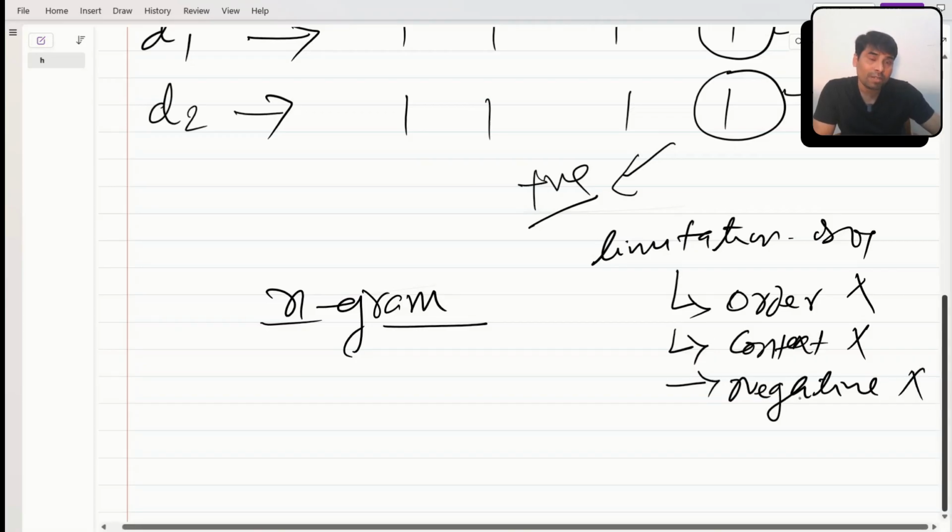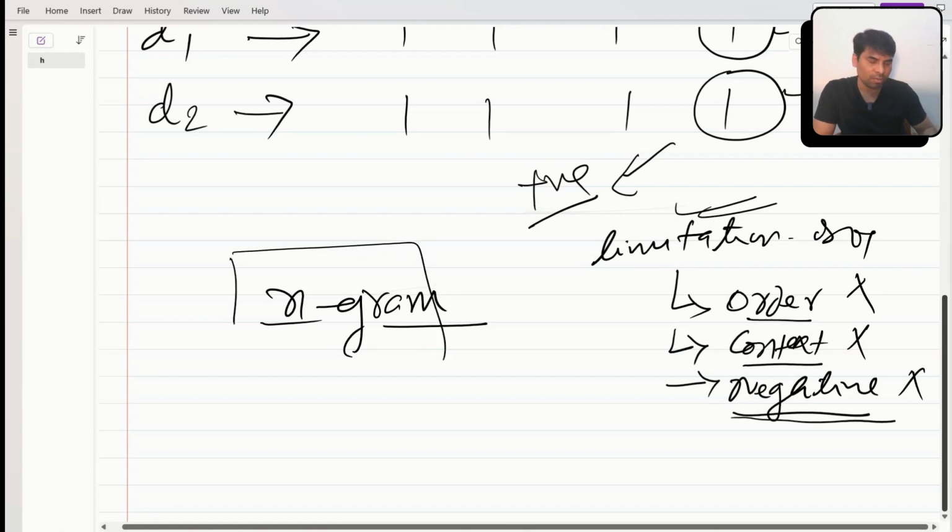If you are not able to understand the context, the order, or the negative word, then the model will not perform well. These are the problems, right? So that is why we come up with the NGram concept. How NGrams works is very simple.